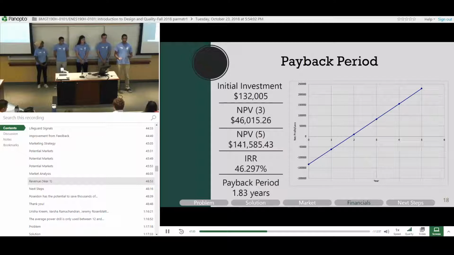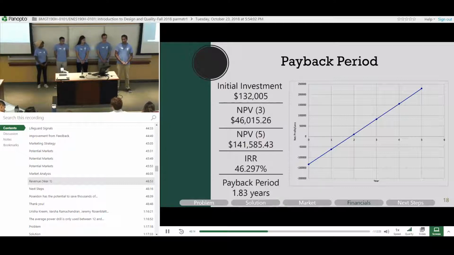Okay, this is our net profit loss graph. We estimated an initial startup cost of a little over $130,000, which puts us in the red for like the first 2 years. A little before 2 years is the break-even point, 1.83. Our internal rate of return is 46%, a little over $40,000 NPV after 3 years, $140,000 after 5 years. Keep in mind, this is an exponentially growing graph. It just looks linear because of the scaling.